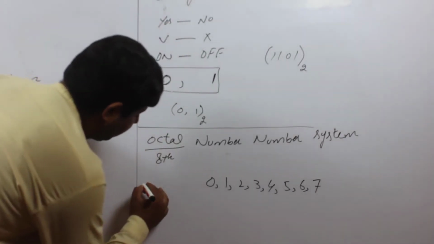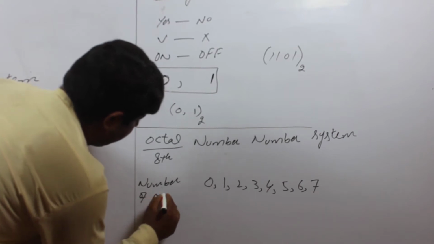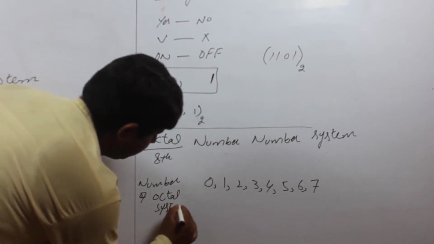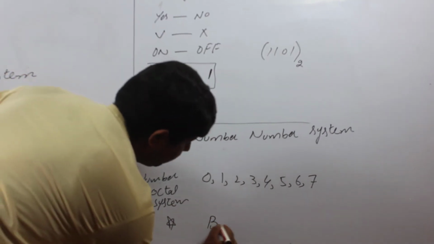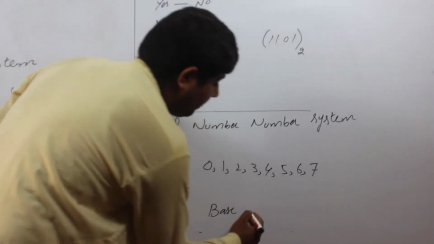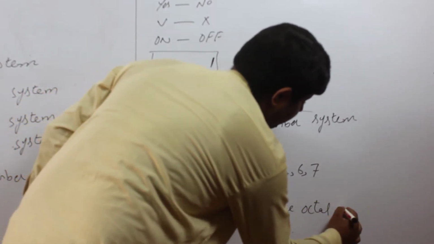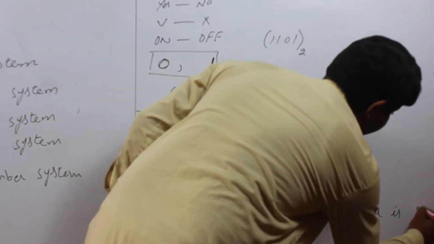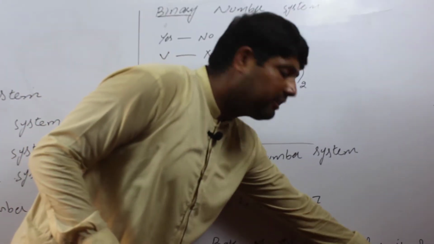These are the digits of the octal number system. And second is the base. The base of the octal number is 8.